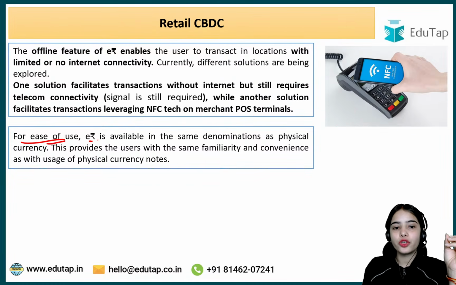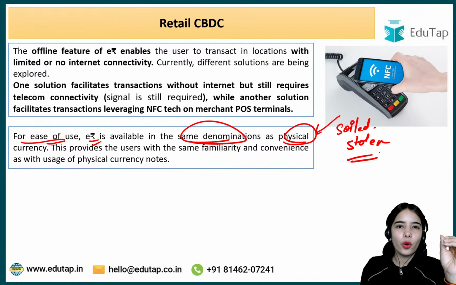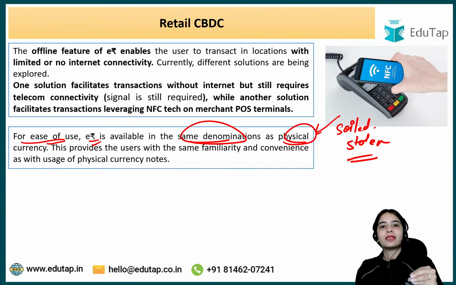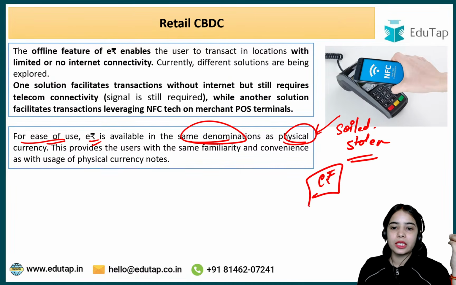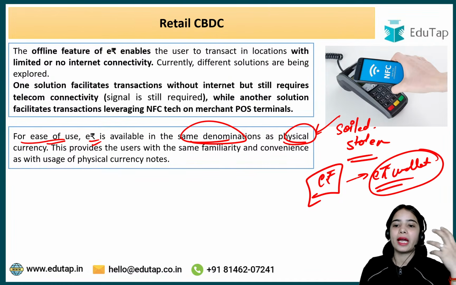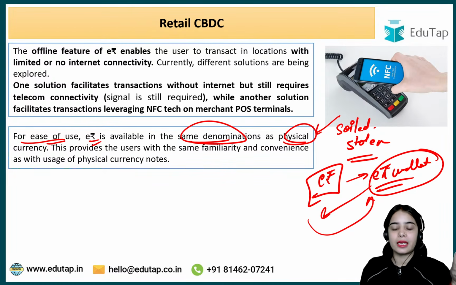For ease of use, the e-Rupee is available in the same denominations as the physical currency. But physical currency can get lost, it can get stolen. There is less security because you are keeping the money in your pocket and it can fall out easily. When you take something out of your pocket, it might drop, or someone can steal it. But in the case of the e-Rupee, the good thing is that the e-Rupee wallet is protected by different pins, and you can also retrieve the wallet using the phone number that you used for accessing it. Okay, so it is a safer option, I can say.